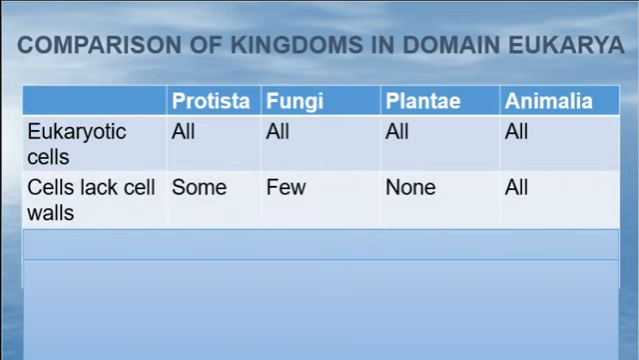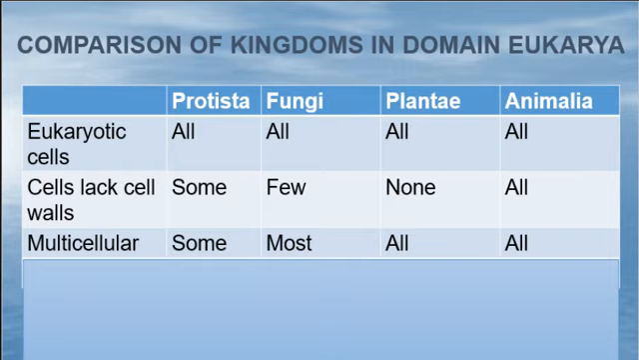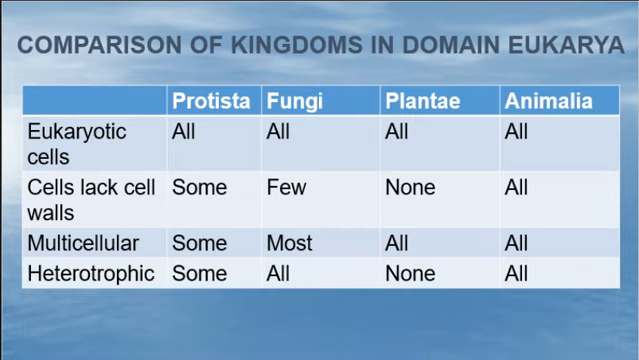What about cell walls? Some Protista and a few fungi lack cell walls. None of Plantae do. In other words, all plants do have cell walls. And animals all lack cell walls. No cell walls. That's one of the main differences between an animal cell and a plant cell. Multicellular: some, most, all, and all. So all of the animals we're looking at in Kingdom Animalia are multicellular organisms.